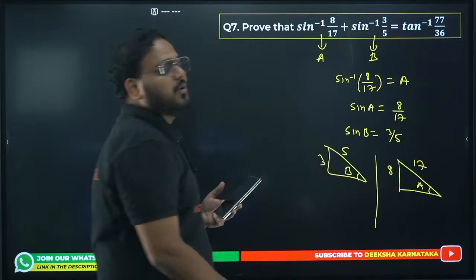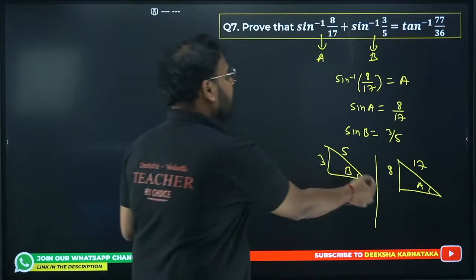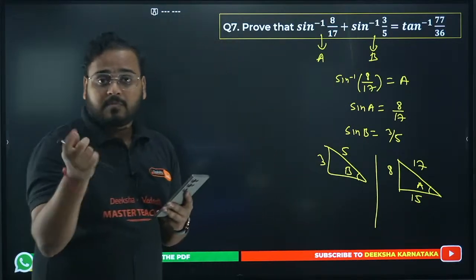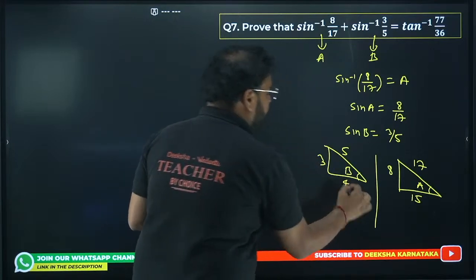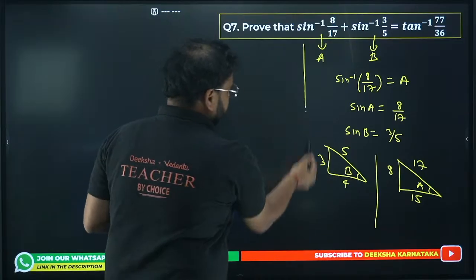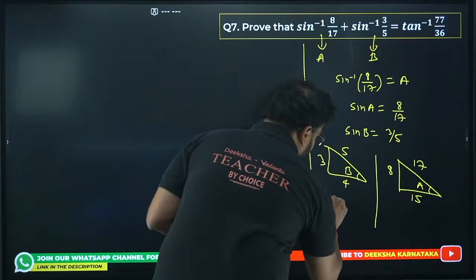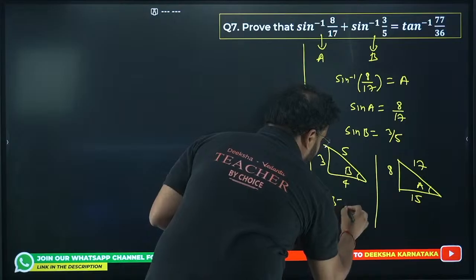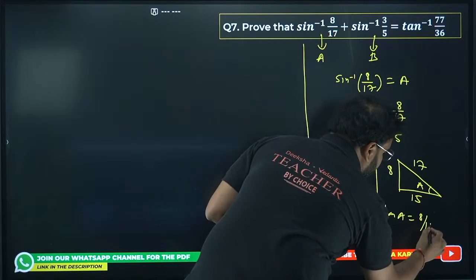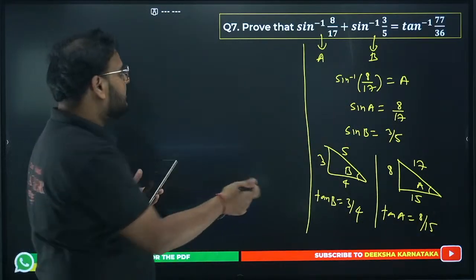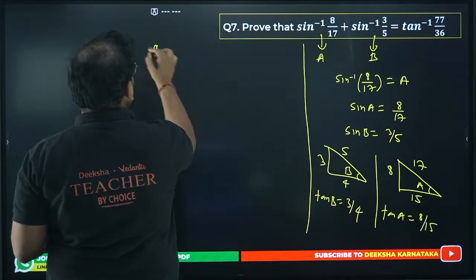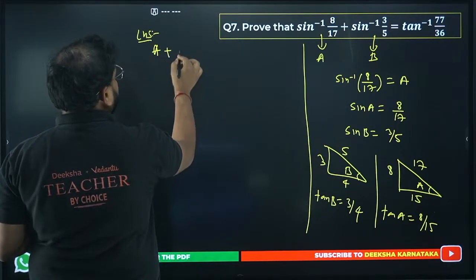We all know this Pythagorean triplet, very common ones. 8, 15, 17 is a Pythagorean triplet. Over here we have 3, 4, 5 as the Pythagorean triplet. So we can find the value of tan from here. So tan of B will be equal to 3 by 4 and tan of A will be equal to 8 by 15. Once you have that, write inverse. So I'm writing the angle now, A plus B. I'm taking LHS. LHS is A plus B.